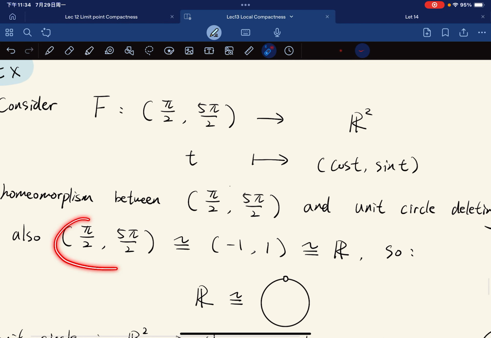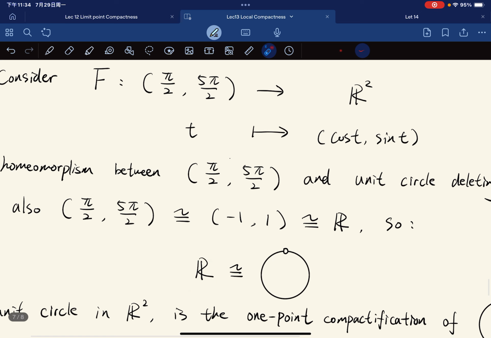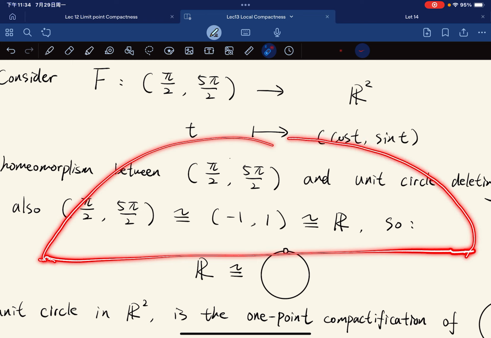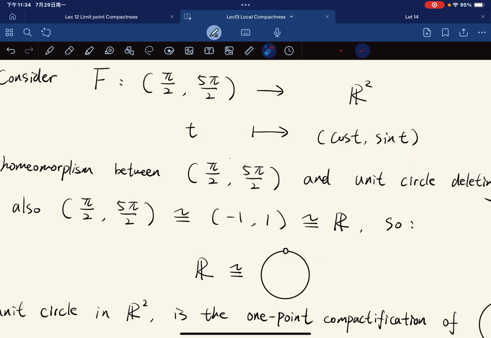Also, we have that any two open intervals are homeomorphic to each other. And we also know that (-1, 1) is homeomorphic with R, with some map. If you're not sure about this, just Google. So by the transitivity of homeomorphism, we see that R is homeomorphic with the unit circle deleting one point at the top. So basically, if you have a real line, an infinite straight line, you can wrap it up to a circle.